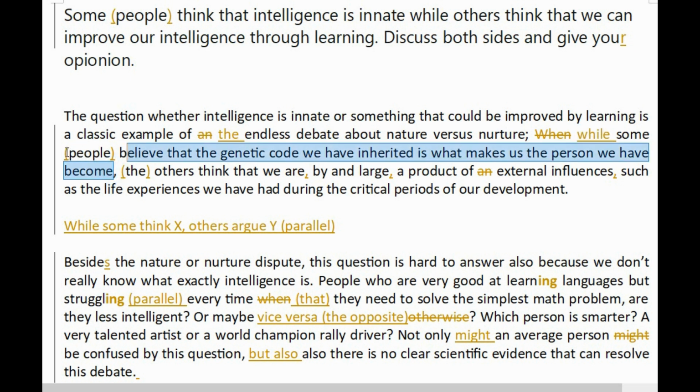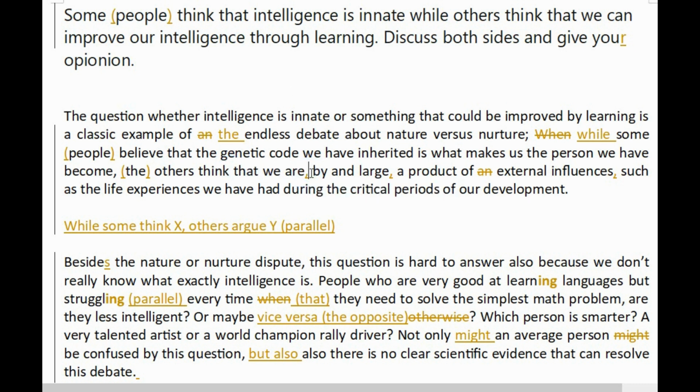And yeah, I've put brackets around the people because it's not necessary. Others, now notice they didn't say the others up here, and we don't say the others. We say some believe X while others believe Y, yeah? And the verb doesn't have to be the same, and you haven't used the same verb. You've got while some believe X, others think Y, and you've done well. It's really parallel. Believe that, think that. So this is really good.